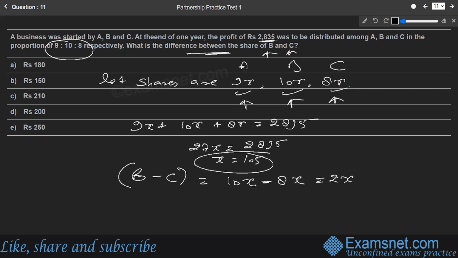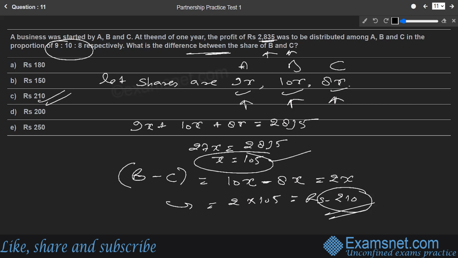Okay, and we know the x value as 105. So B minus C will be nothing but 2 into 105, that is nothing but rupees 210. So that is the ultimate difference of B minus C's share, which is rupees 210.